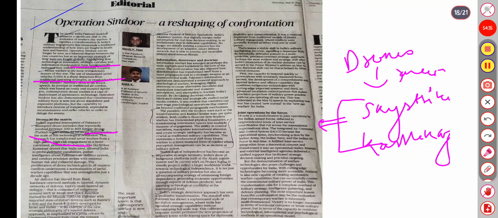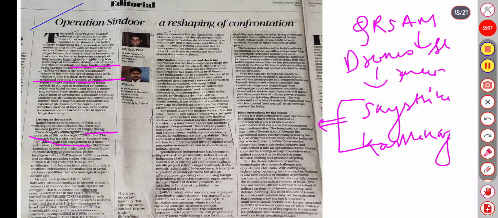The proliferation of drone technology in all modern conflicts. So the air defense has moved from fixed hardware-oriented to dynamic defense. India's multi-layered defense system: Akash, and the quick reaction surface to air missile, QRSAM. Just go through this, these all are important. QRSAM and Akash. These are surface to air missiles.